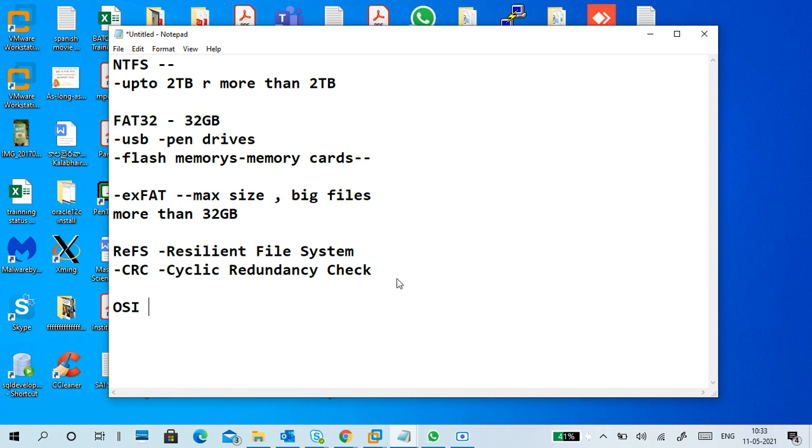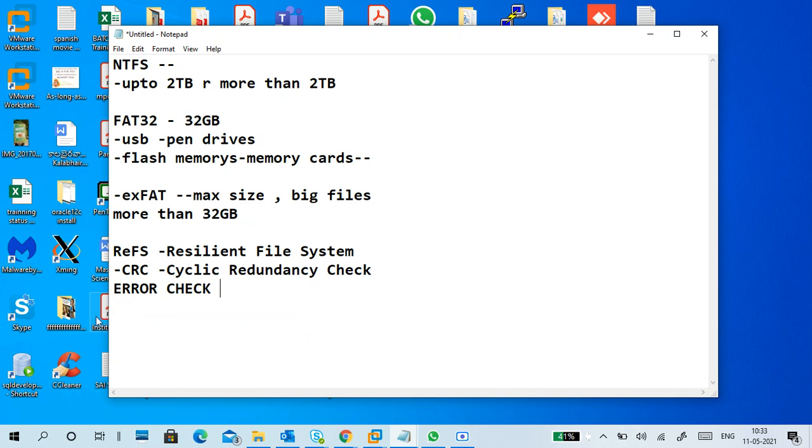Where you see in the OSI layer, CRC, error checking, at the data link layer. So as a trailer it is there.